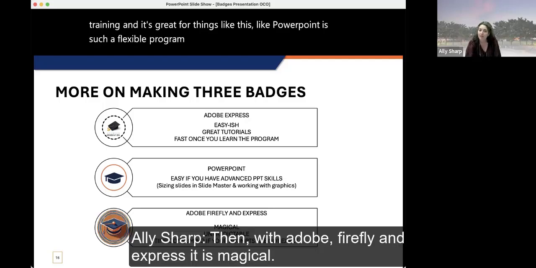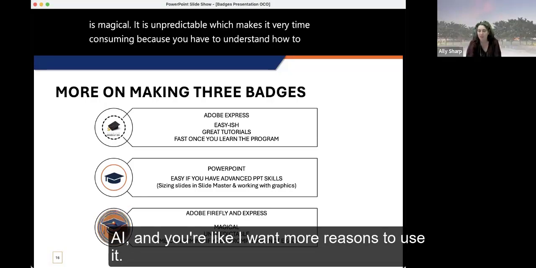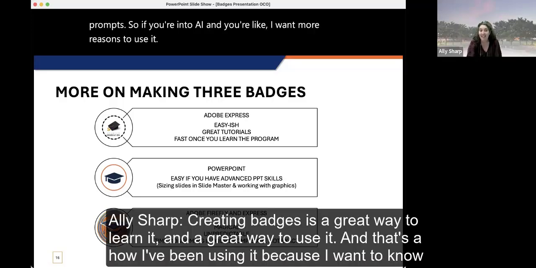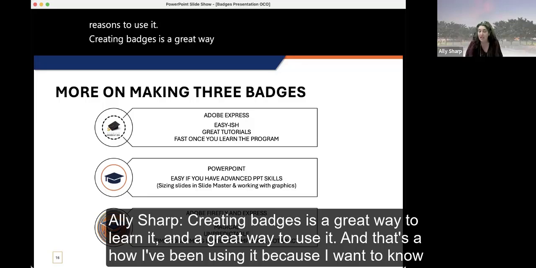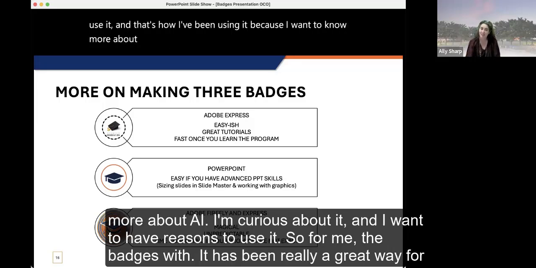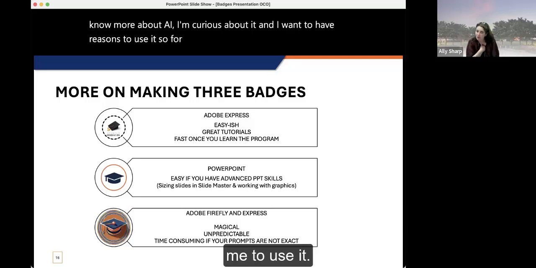Then with Adobe Firefly and Express, it is magical. It is unpredictable, which makes it very time consuming because you have to understand how to do prompts. So if you're into AI and you're like, I want more reasons to use it, creating badges is a great way to learn it and a great way to use it. And that's how I've been using it because I want to know more about AI. I'm curious about it and I want to have reasons to use it. So for me, the badges with it has been really a great way for me to use it.